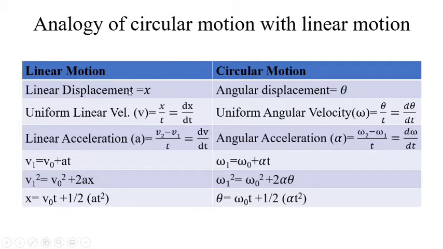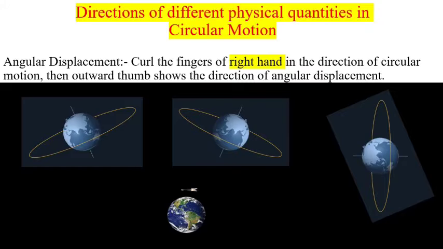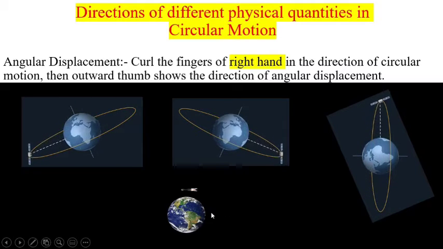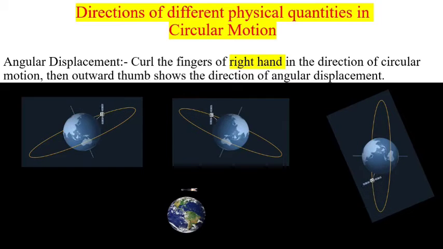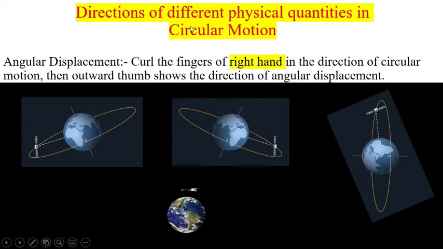As you know, all these three linear quantities are vector quantities. In the same fashion, these circular quantities are also vector quantities. So let us see directional properties for physical quantities in circular motion. The first physical quantity in circular motion is the angular displacement. In this case, you can see the directions for angular displacement are different in all the different cases. To find out the direction for angular displacement, the right hand rule is used.